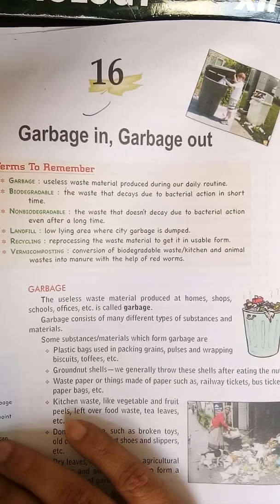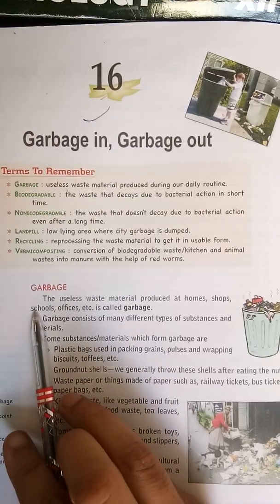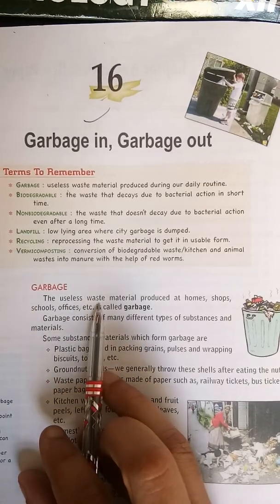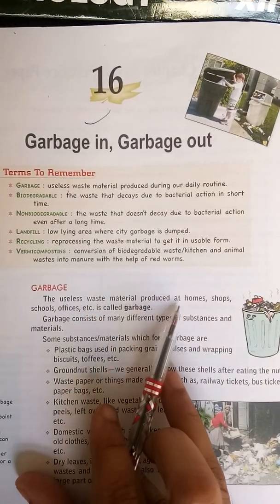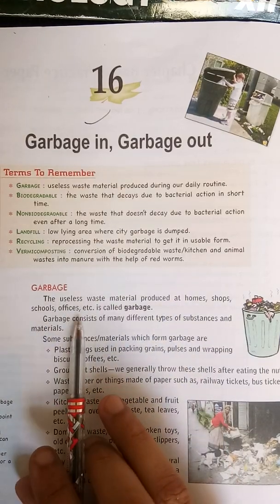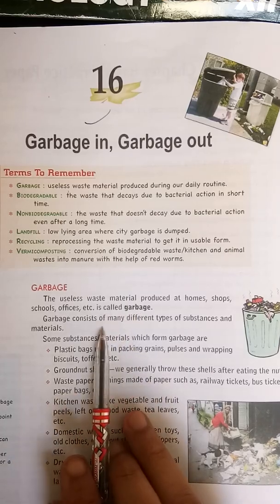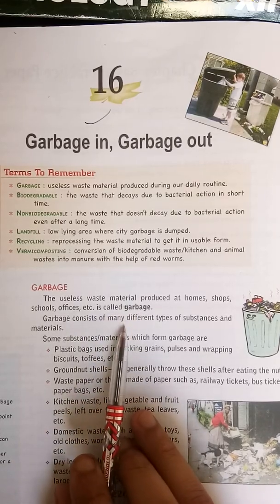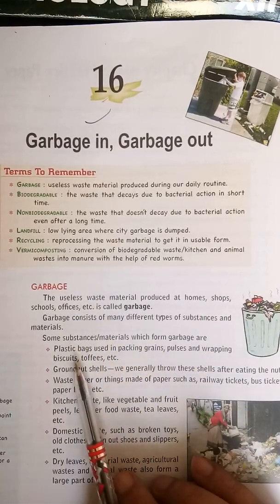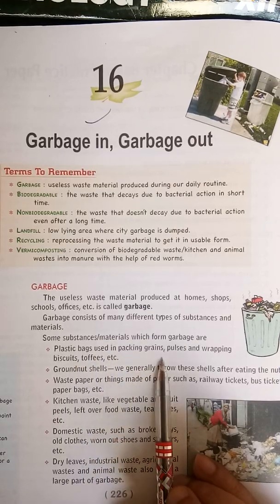So in this way, beta, we will first discuss the definition of garbage. What is garbage? The useless waste material that is produced at our homes, shops, schools, and offices is called garbage. It consists of different types of substances, like plastic bags used in packing grains.